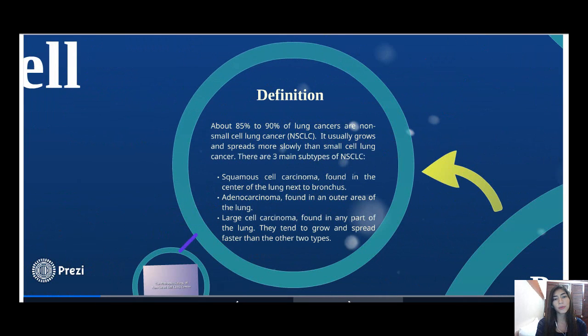Definition: about 85% to 90% of lung cancers are non-small cell lung cancer, NSCLC. It usually grows and spreads more slowly than small cell lung cancer. There are three main subtypes of NSCLC: squamous cell carcinoma, found in the center of the lung next to the bronchus; adenocarcinoma, found in an outer area of the lung; and large cell carcinoma, found in any part of the lung. They tend to grow and spread faster than the other two types.